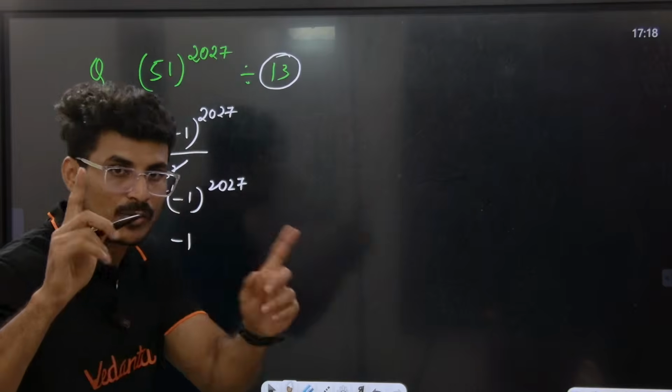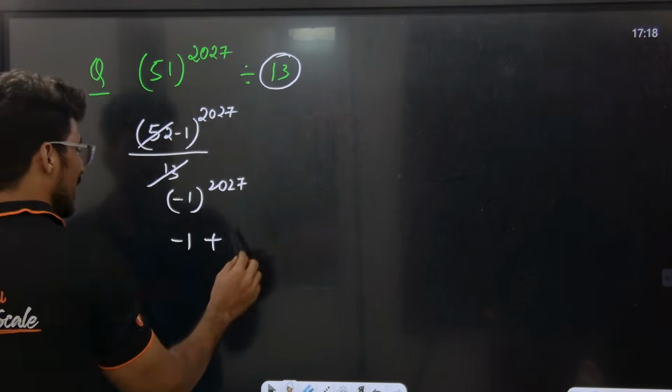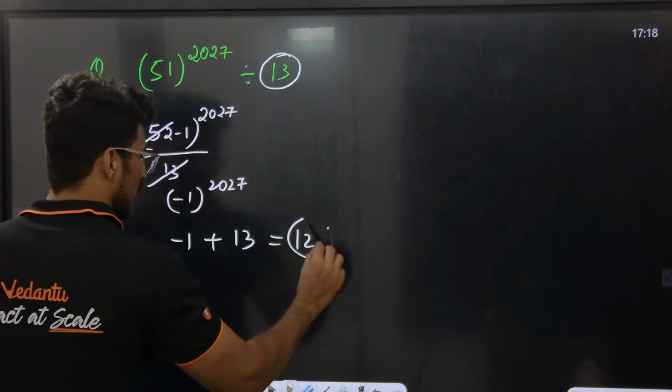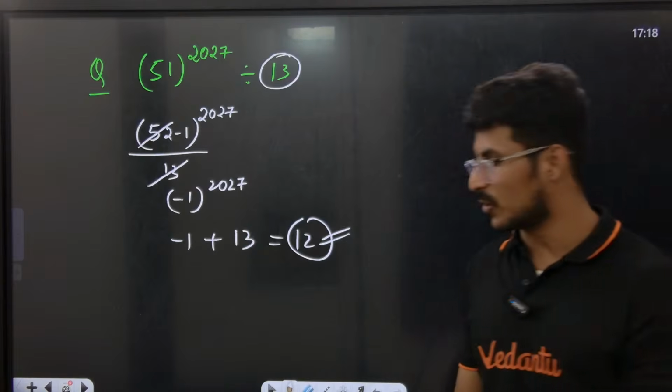Minus 1 is not your remainder. Minus 1 to the power of an odd number is minus 1. To minus 1 you need to add your divisor. So 12 is the answer. Are you getting the point? 12 is the answer.